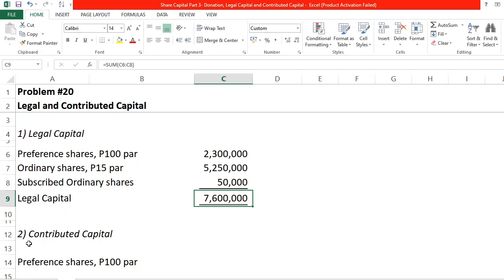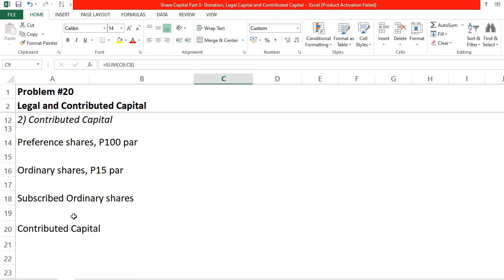Again, although it is not asked, I would want us to compute for the contributed capital now. Unsa naman po ning contributed capital? It's just the legal capital plus the excess. From the term itself, contributed, kung pila tong total nga gihatag sa shareholders upon buying the shares. Okay? Di ba dili man sa tanang panahon that if shareholders would buy shares from us, is ang ilang bayaran kay par, di ba na may mga panahon that they would pay more than par or greater than the par value. So any excess will go to the share premium, tama?